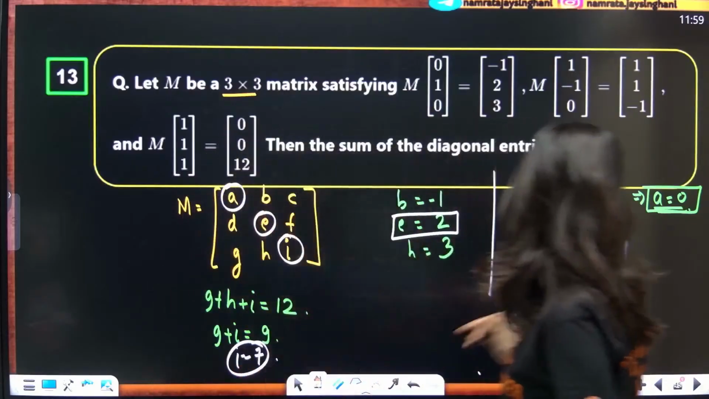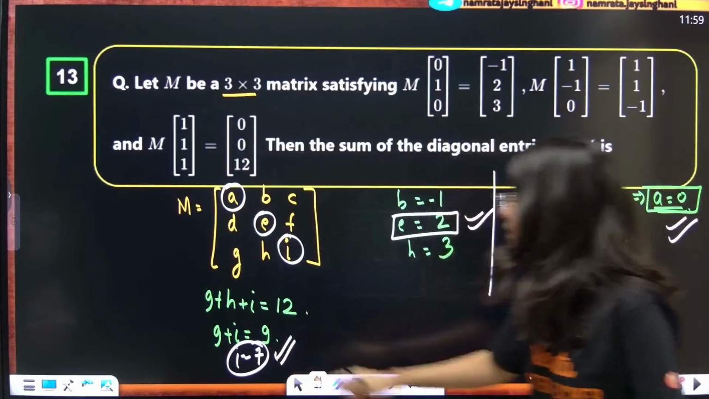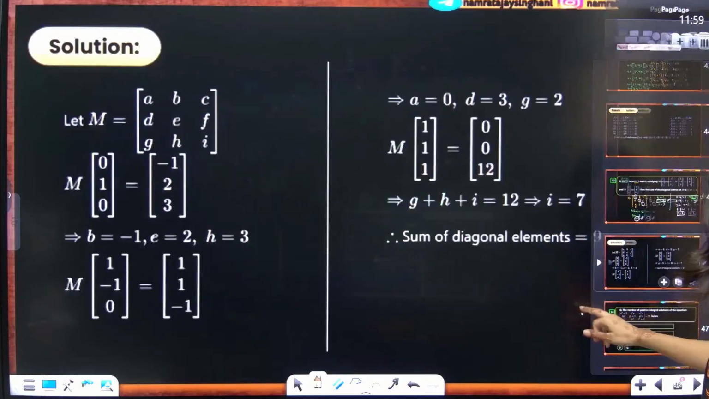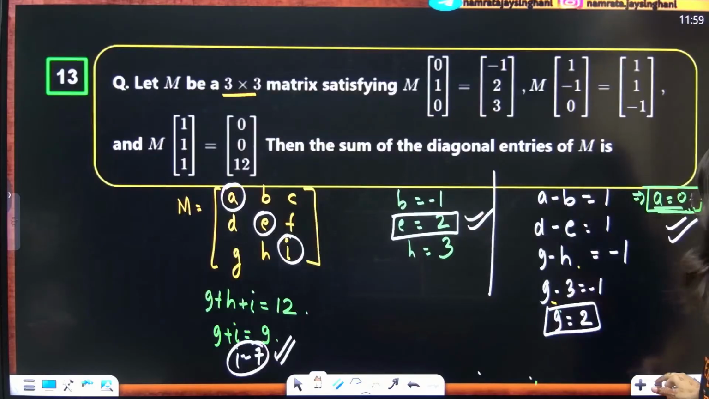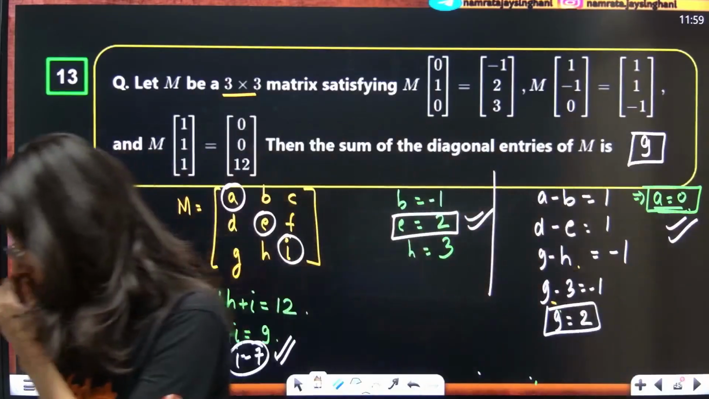Now can you see 0, 2 and 7. So the sum of diagonal entries is nothing but 9. Yes, so the final answer is 9. Everybody? Yes, good question.